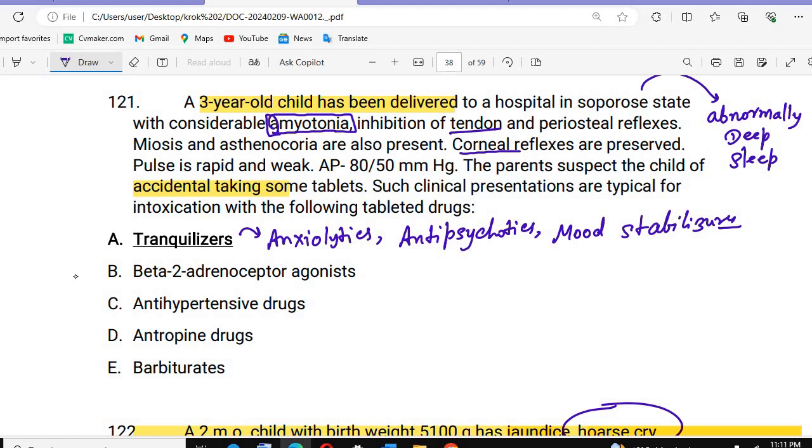Okay, after that we have the beta 2 adrenoreceptor agonists. You know what adrenoreceptors are, and you also know antihypertensive drugs. It is not entropin, it is the atropine drugs. And we have the barbiturates. Okay, this we already discussed.